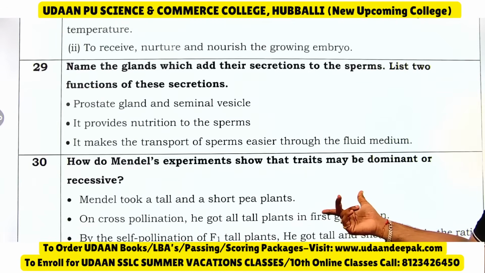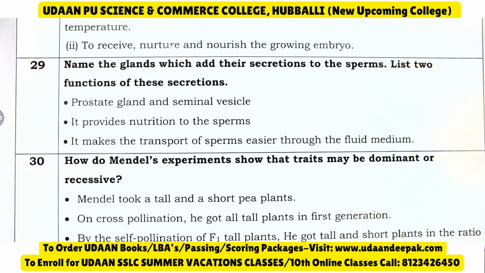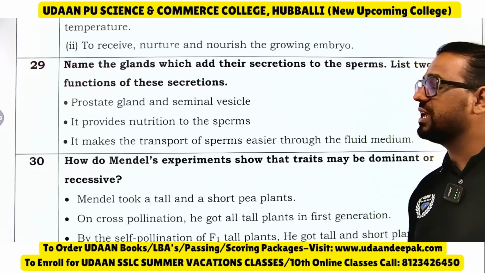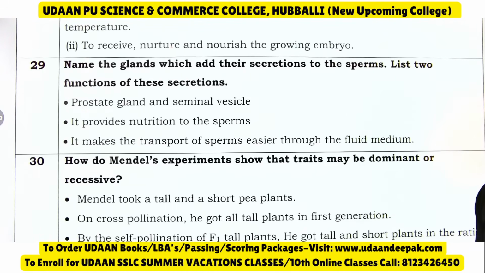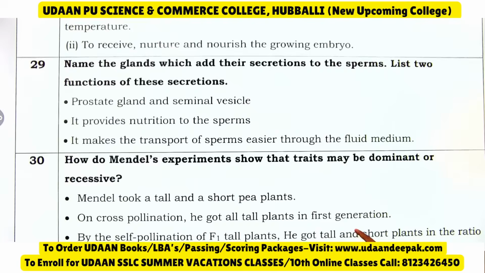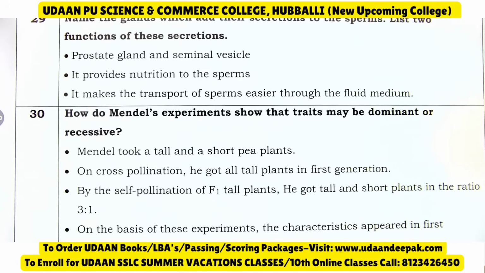Name the glands which add secretion to the sperm. List the function of this secretion. Prostate and seminal vesicles add the secretion. It provides nutrition to sperm. It makes the transport of sperm easier through the fluid medium.